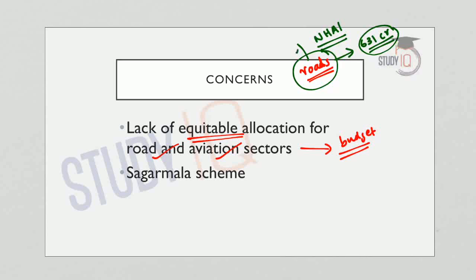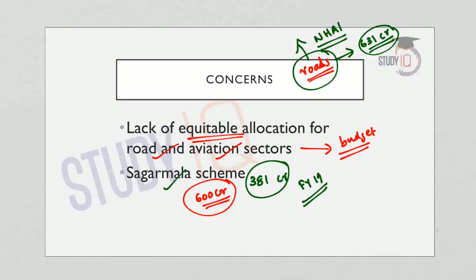Now what is the impact of this? NHAI, the National Highways Authority of India, would have to gear up for higher fundraising through either borrowing or by monetizing the road assets. And similarly with the Sagarmala scheme, the government only spent rupees 381 crore in financial year 19, that is in the last financial year, but the actual allocation made in the last financial year was 600 crore.